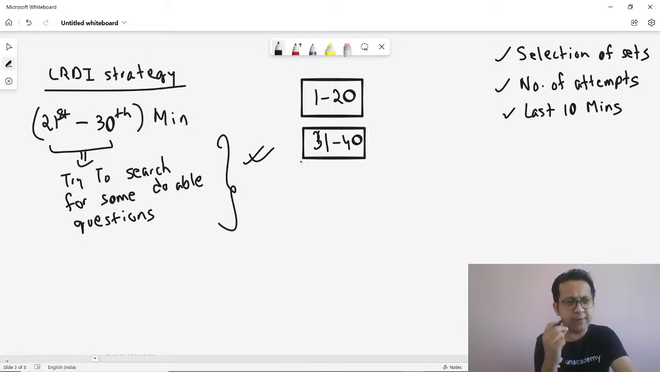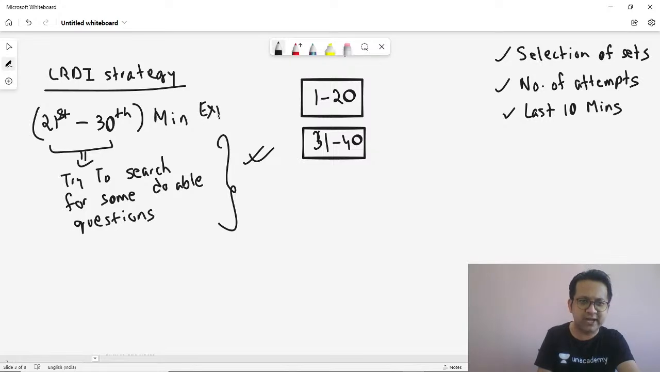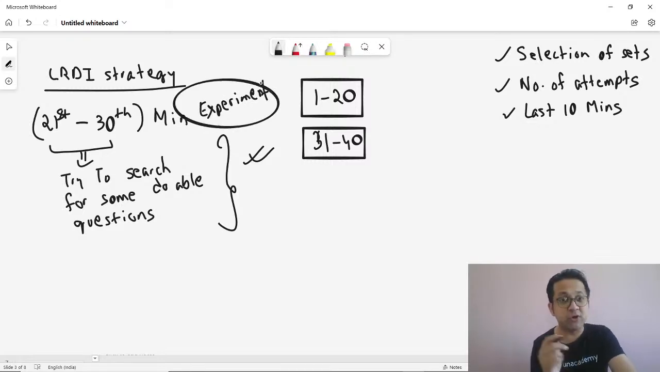calculations were high or probably you forgot a concept and you now wish to come back and try it once again. The only time where you will experiment is the 21st to 30th minute, where you might or might not get an answer, but that is absolutely fine, because at the end of the day, this is something that you have not studied. So don't bother that you have not got it. Rather than trying to solve the entire set, look for questions. Probably the third question in the set is very doable.